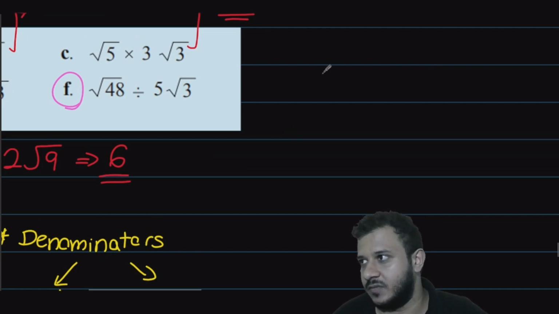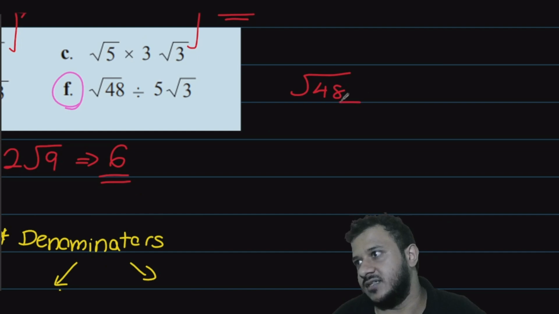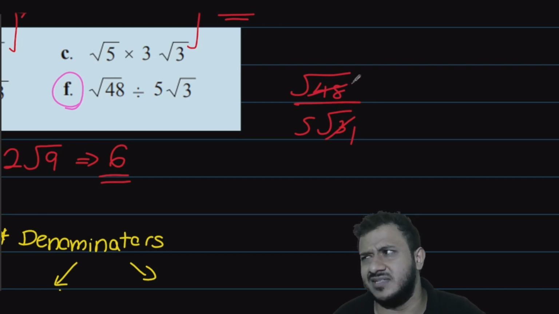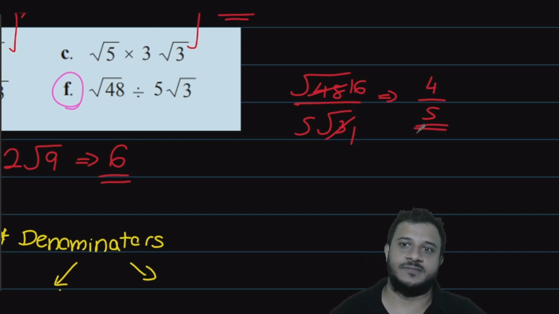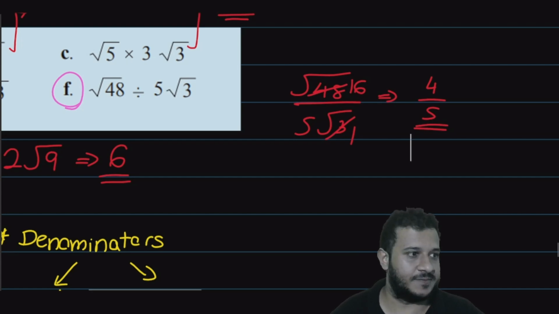Next one. Root 48 over 5 root 3. 3 times tables 1, 3 times tables 16. Root 16 is a 4 and a 5. Done. That's it. Got it, Pute?